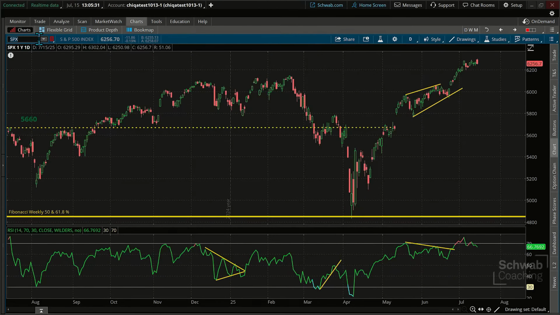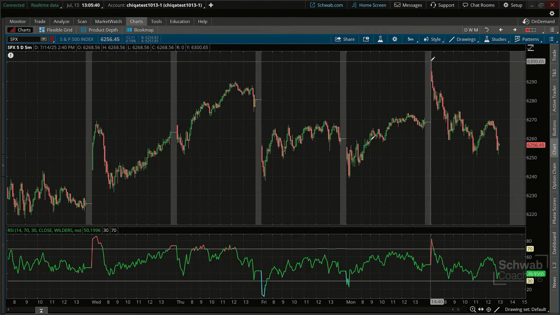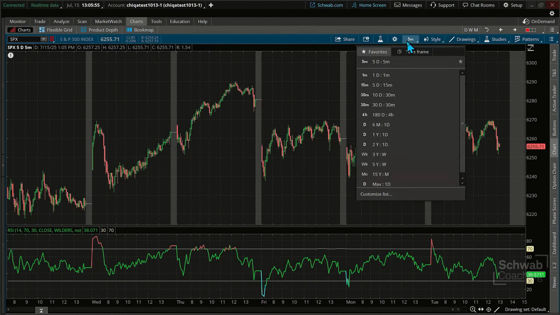SPX, just briefly here. We did just barely, and you can see this if you go to a 5 day, 5 minute chart. You were here, folks, you witnessed it. That is an all-time high on the market. We've been having a series of these highs, but that above 6,300 was an all-time high today. We did back off from that. You can see the market did ultimately reject those levels and we pulled back down.